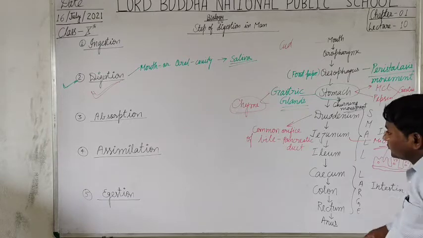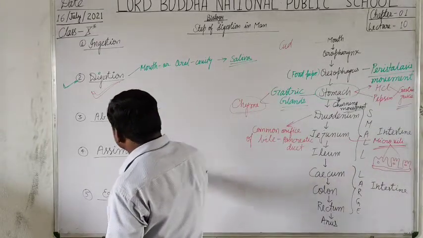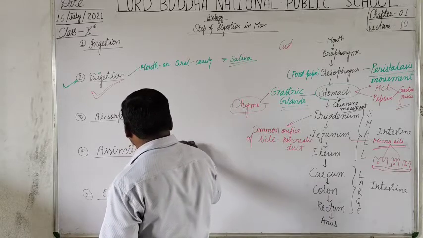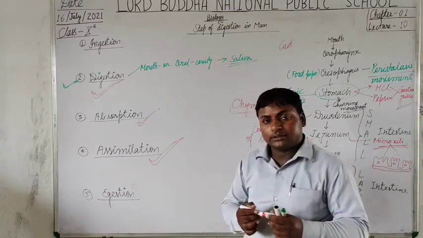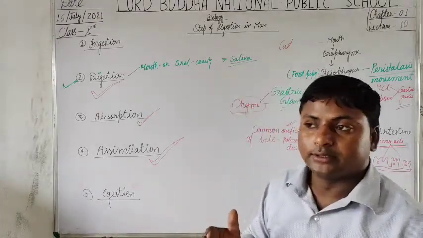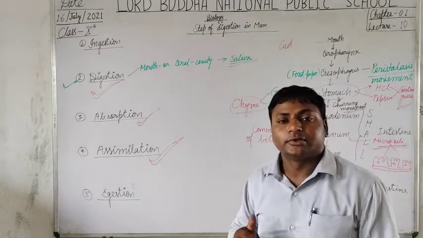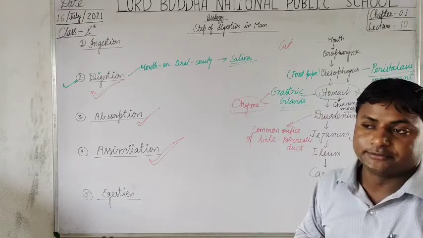Now, after the process of absorption, the absorbed food passes through the microvilli, and the inner wall of the small intestine is well lined by capillaries and other types of blood vessels.